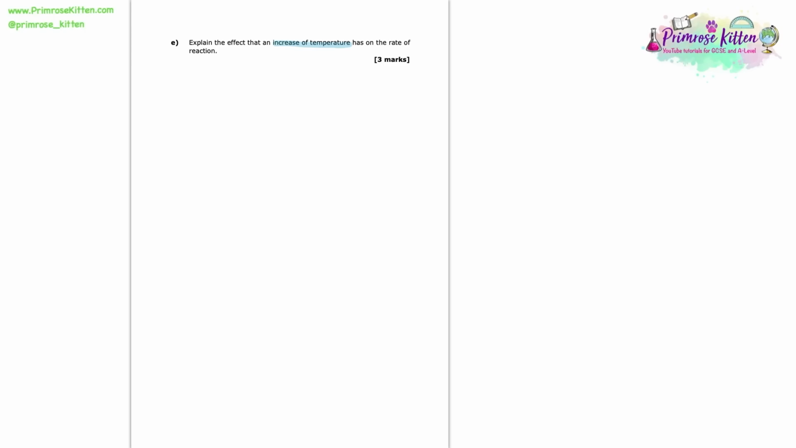So they're not asking us, what is the effect? They want us to explain the effect. So we need to say why it is that an increase in temperature increases the rate of reaction. As you can see, this is a 3-mark question, so we need 3 good points.